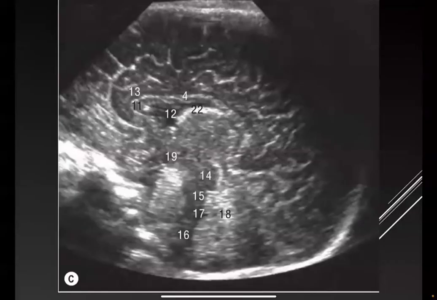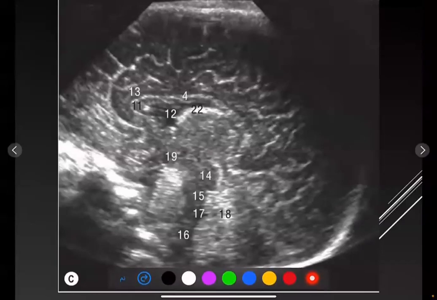This is a sagittal image of transcranial ultrasound. We'll see the corpus callosum with its genu and body, the cingulate gyrus superior to it, the septum pellucidum, and anterior to it, below it, we'll see the fornix. This is the third ventricle, the fourth ventricle, with the midbrain structures, the midbrain, pons, medulla oblongata, and cerebellum.